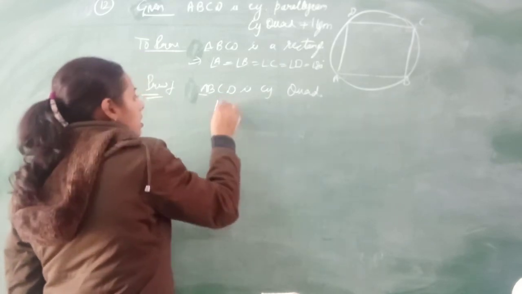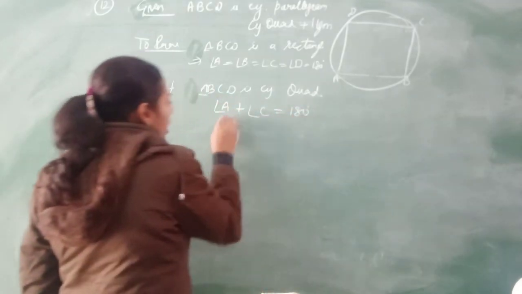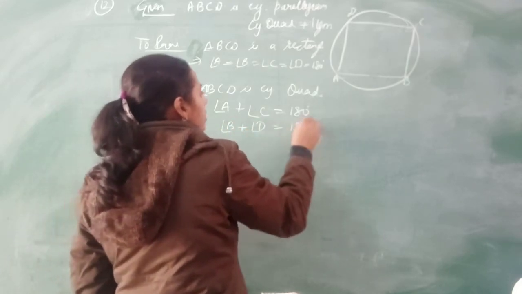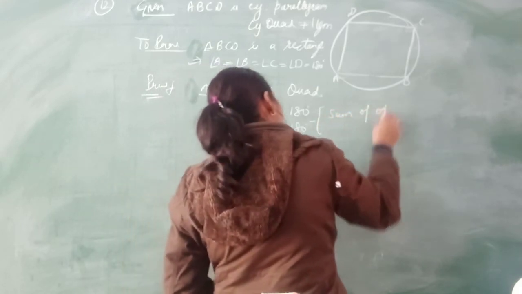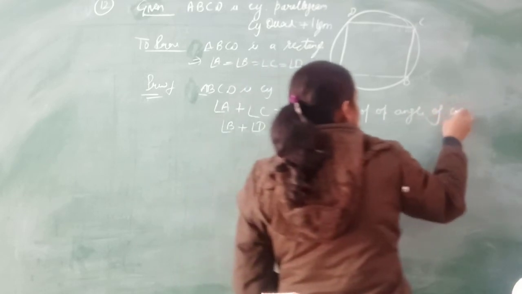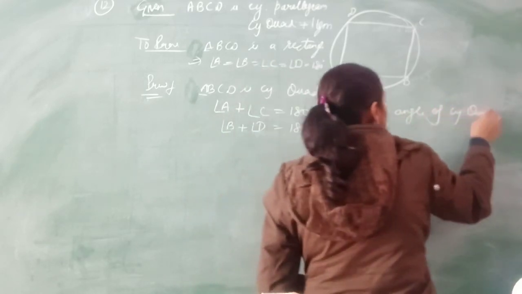So, angle A plus angle C will be 180 degrees, and angle B plus angle D is 180 degrees, because the sum of opposite angles of a cyclic quadrilateral is 180 degrees.